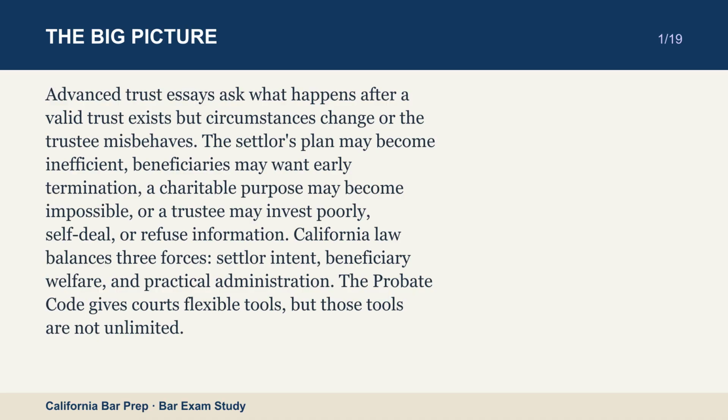The settlor's plan may become inefficient. Beneficiaries may want early termination, a charitable purpose may become impossible, or a trustee may invest poorly, self-deal, or refuse information. California law balances three forces: settlor intent, beneficiary welfare, and practical administration. The Probate Code gives courts flexible tools, but those tools are not unlimited.